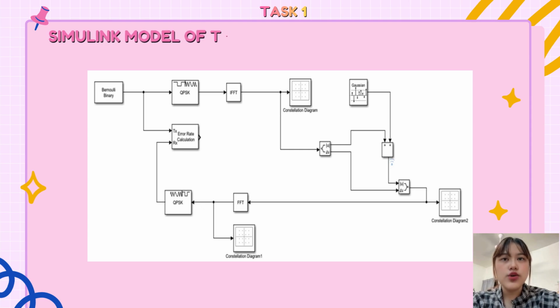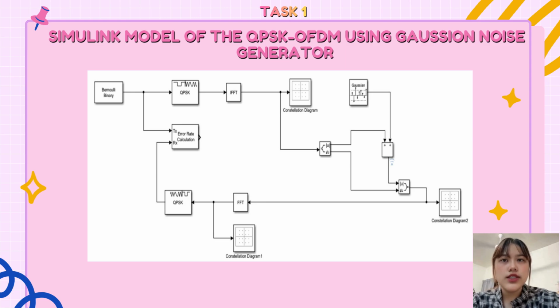Okay, this slide shows the Simulink model of the QPSK OFDM system using a Gaussian noise generator. In this model, random binary data is first generated and then modulated using QPSK modulation. After that, the OFDM block transmits the data through multiple orthogonal subcarriers. Then Gaussian noise is added into the channel to simulate interference that normally exists in real communication systems. At the receiver side, the signal is demodulated and analyzed using the constellation diagram and BER calculation.